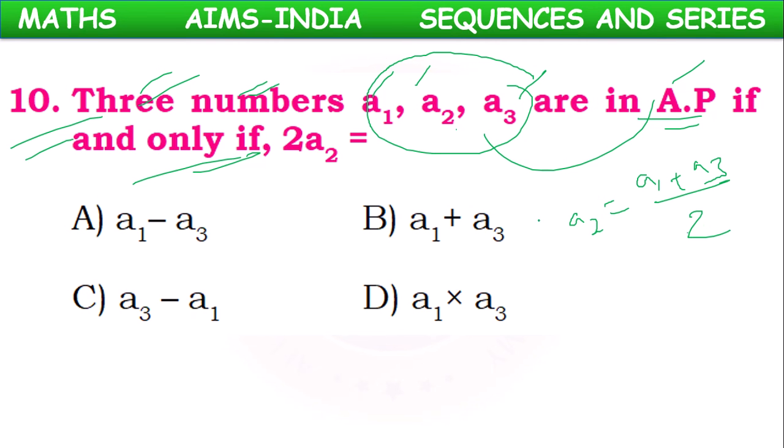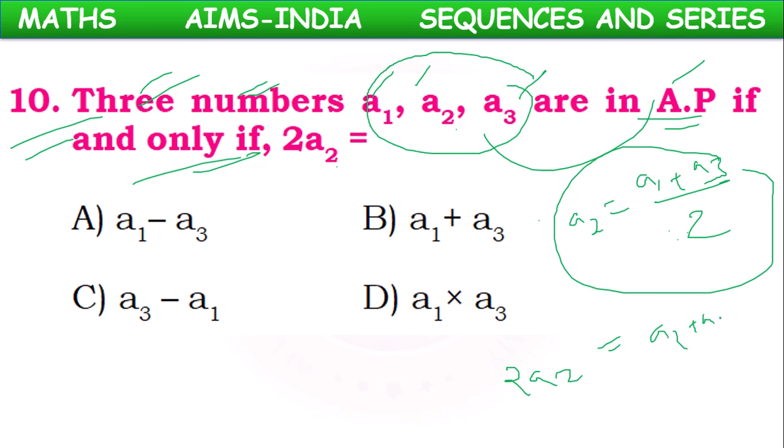If 2 comes this side, this equation will become 2A2 equal to A1 plus A3. So, if 2A2 equal to A1 plus A3, in that condition only the 3 numbers will be in AP.